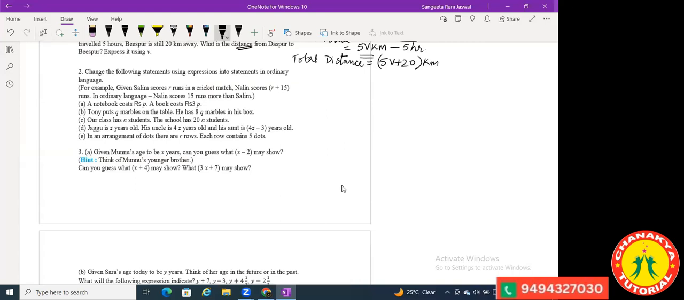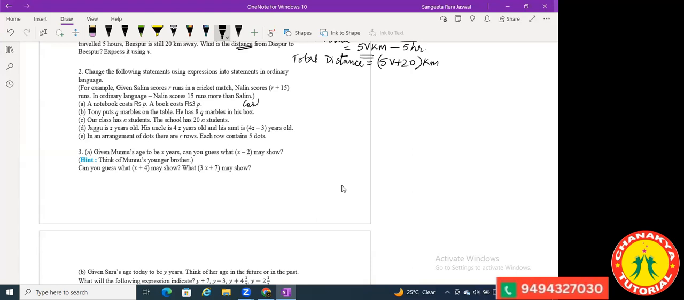A notebook cost rupees P. A book cost rupees 3P. How will you read this? If you have to make a statement for this, how will you make it? The cost of a notebook is P rupees, and the cost of one book is rupees 3P. That means the cost of the book is 3 times the cost of the notebook. Please write in your notebooks.